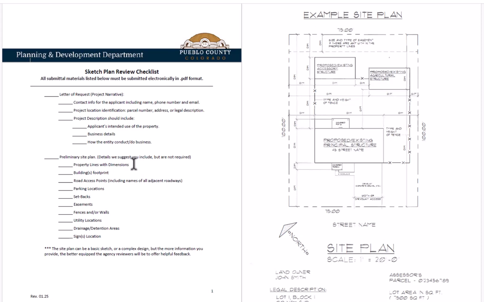And those include property line with dimensions, the building footprint, the road access points, that includes the name of all adjacent roadways, parking locations, setbacks, easements, fences and or walls, utility locations, drainage detention areas, and sign locations. Again, none of this is required because some of it's harder to get than others, such as utility locations or easements. But if you do have that information, we suggest including it because it will be helpful when providing you with feedback.